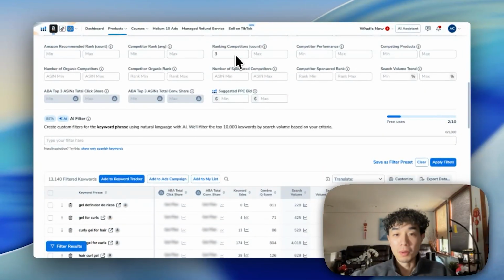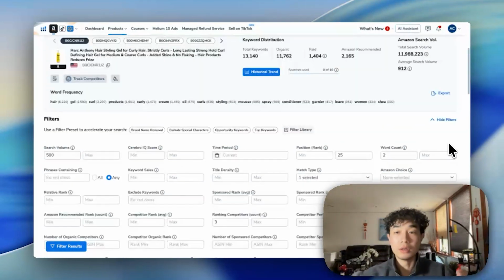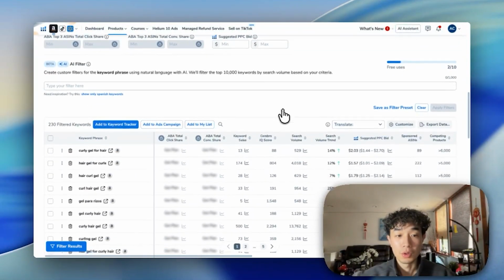So we want to put 3, meaning 3 other listings use the same exact keywords to rank, and it's most likely relevant to what we're showing, right? This is the general filter that I'm going to apply, so let's apply it. From 13,000, we're going to narrow down to 230 keywords, right?